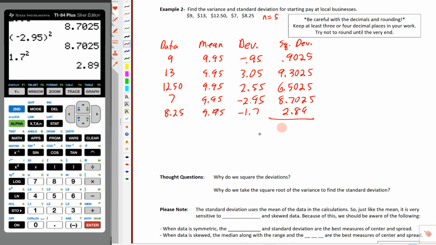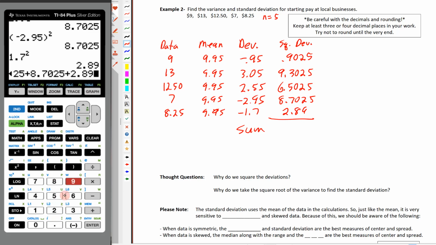Now, I need to carefully add all these together, so I'm going to get a sum here. So let's check and see what we get. Again, very carefully, 0.9025. I'm going to double check because this is going to be off the screen before we're done with this. And then the next one, 9.3025, got that one, plus 6.5025, so a little bit of a pattern here, and then we're going to add 8.7025, and then this last one kind of messes it up, so we're just going to add 2.89.